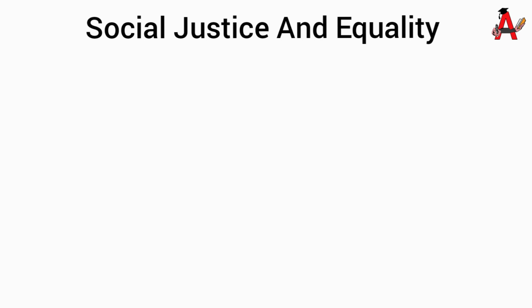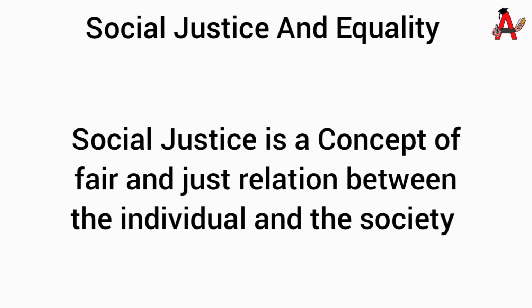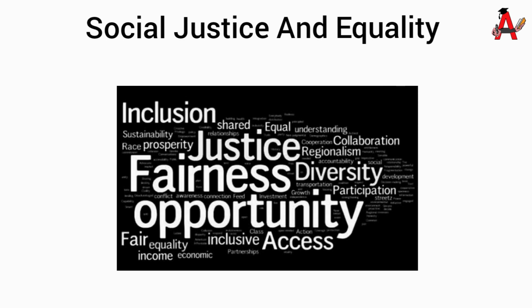The next part will discuss social justice and equality. Social justice is a concept of fair and just relation between the individual and the society. In other words, it means giving equal access to wealth, opportunity and privileges within a society to all its people.